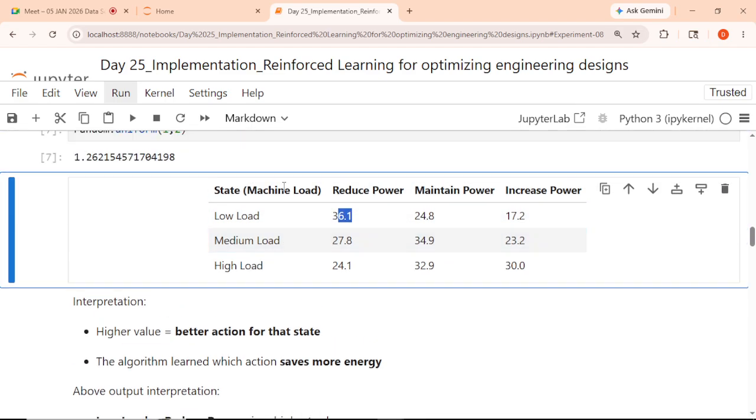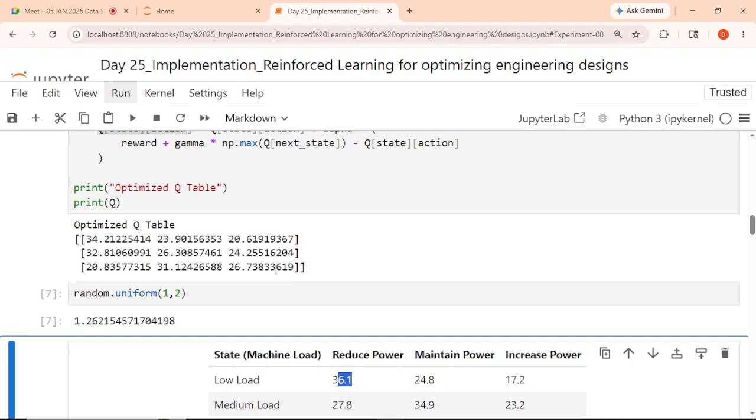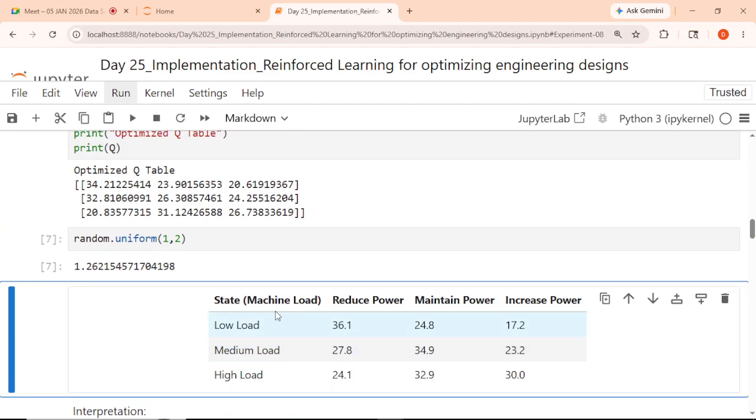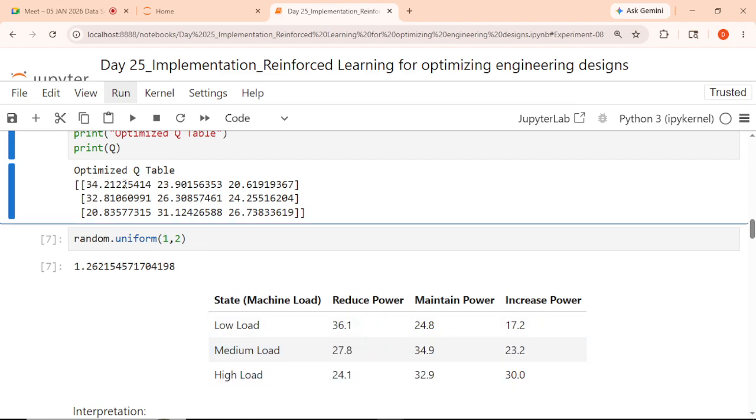So for example, these values are different ones. I have put this initially, so right now it is not working. So 34, 23, 20, these values are there. What does it mean? If there is a low load, reduce the power, the agent will reduce the power. If medium, like in this 32, 26, 24, I hope it will again reduce the power, and maintain the power in case of high load.